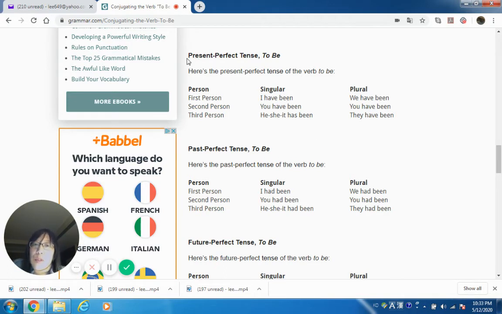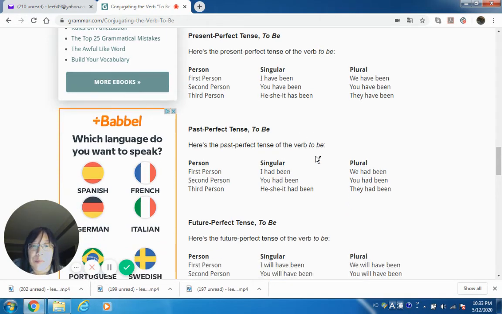And what's the main difference between the present perfect tense and past perfect tense? There is a difference, but for this class, you don't have to distinguish, because I think it's kind of a hard concept, but either one of these or both of these are considered past. These are all already happened. Whether it's present perfect tense or past perfect tense, it already happened. So just consider it as past for now.